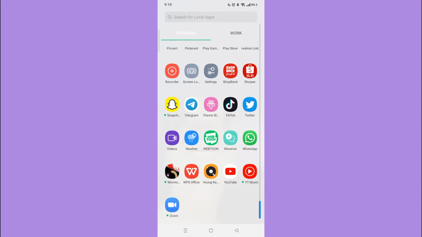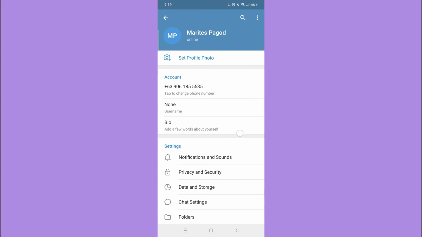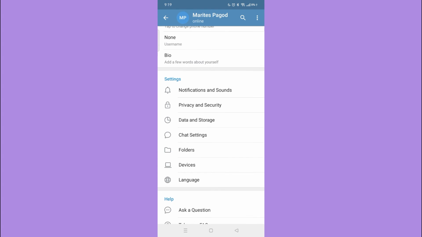First, make sure your Telegram application is updated. Next, open your Telegram application. Then, tap the three dash lines on the upper left corner. Tap the settings, then find the notification and sounds, and tap that.